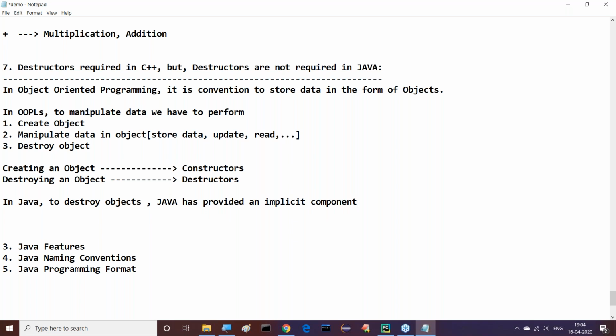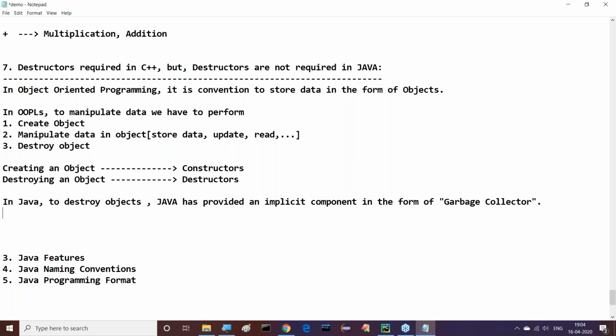To destroy objects, Java has provided an implicit component in the form of garbage collector. All of you observe carefully. In the case of Java, garbage collector component is available to destroy, that means to destroy the objects automatically. Where developer interference is not available, automatically when the object is unnecessary, garbage collector will destroy these objects. Understand my point? Garbage collector will destroy those objects.